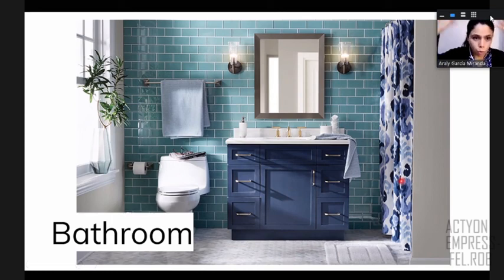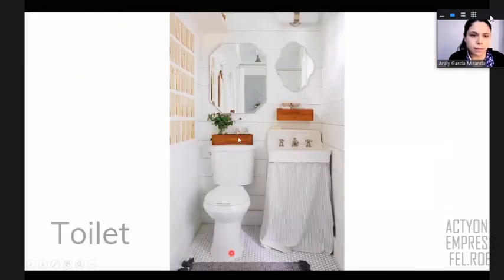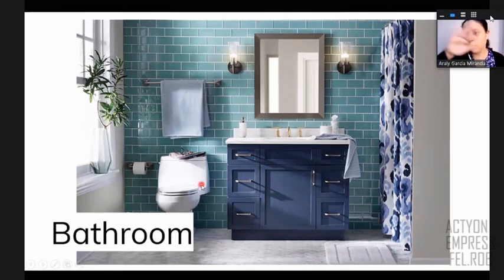So in the shower, you can wash all your body, right? So you have a toilet, you have a sink, and you have a shower. So you have these three things. So you consider this is a bathroom. And the difference with a toilet is in the toilet, you only have the toilet and the sink. You don't have a shower. That is the basic difference between a bathroom and a toilet, right? So usually the toilet is smaller, only the toilet and the sink. But as you see in the bathroom, it includes the toilet, the sink, and the shower, right? So this is another difference that we have.